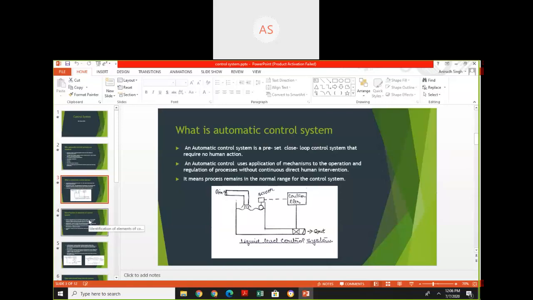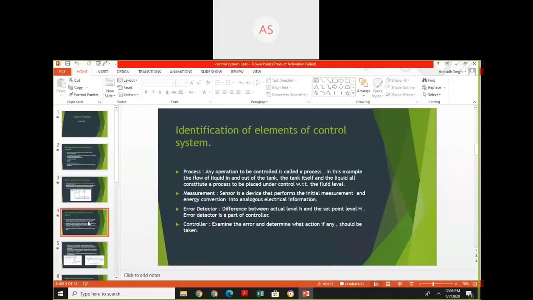Next is identification of elements of a control system. Why do we identify different elements of a control system? By identifying different elements, we can draw a block diagram of the different elements.